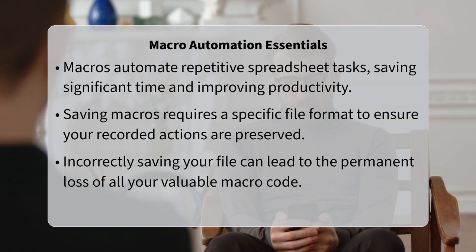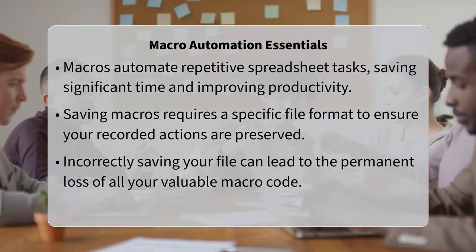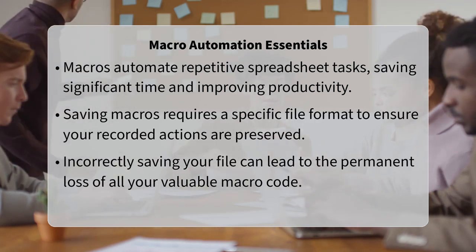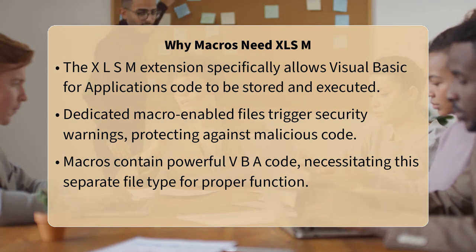For macros in Microsoft Excel, you must use an Excel macro-enabled workbook. Identified by the file extension XLSM, this is the only file type that allows your recorded or written macros to be stored and executed within the workbook itself. If you save your work as a standard Excel workbook with an XLSX extension, all your valuable macro code will be removed, meaning your automations will be lost.